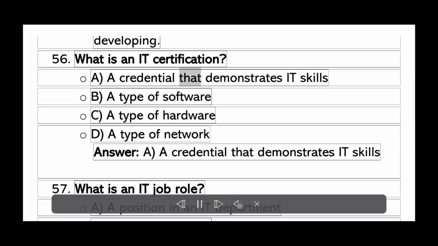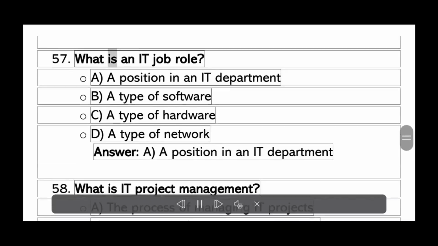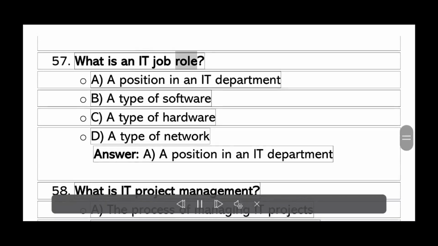What is an IT certification? A. A credential that demonstrates IT skills. B. A type of software. C. A type of hardware. D. A type of network. Answer A. A credential that demonstrates IT skills.